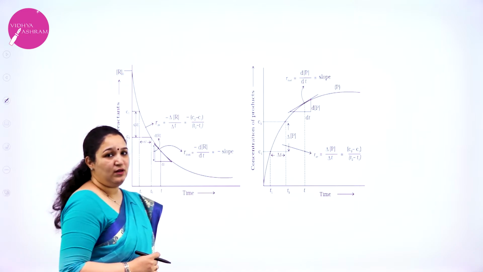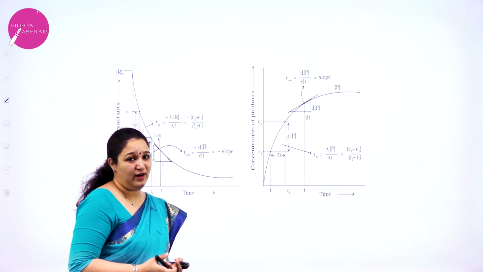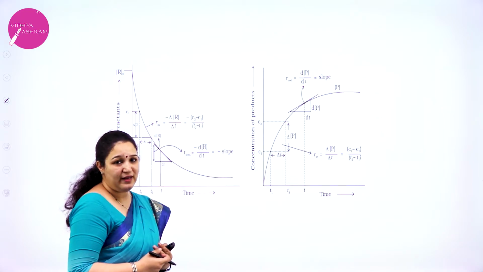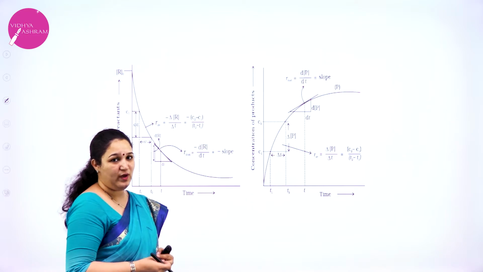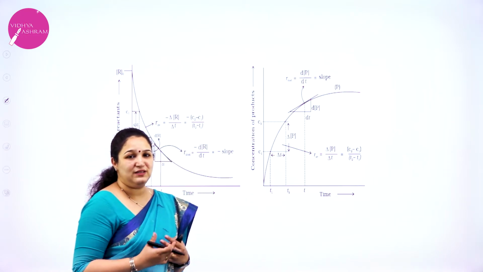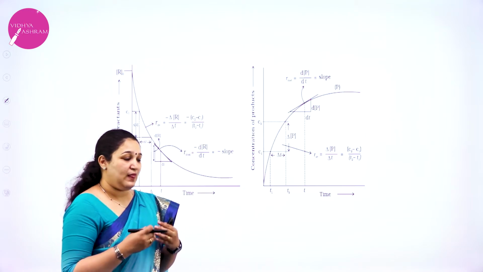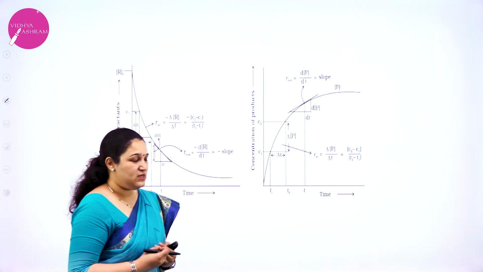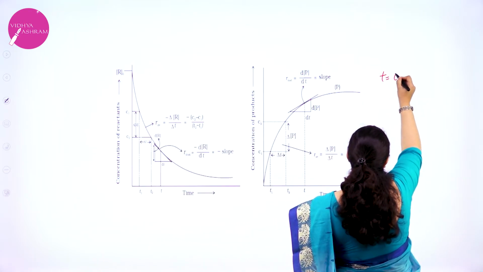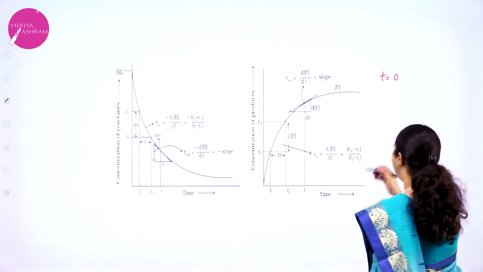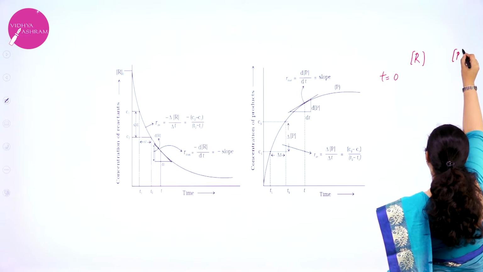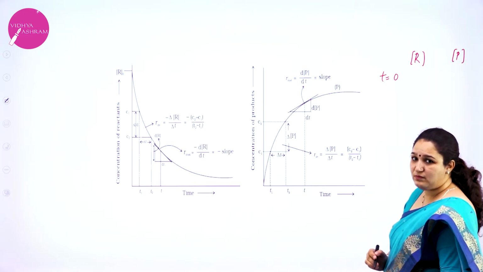Next, we are going to learn how to plot the graph, and how I get the rate of the reaction from the graph. For example, we are going to conduct an experiment. At time t equal to 0, first I have taken only my reactants. I will note down, at time t equal to 0, the molar concentration of R and the molar concentration of P.